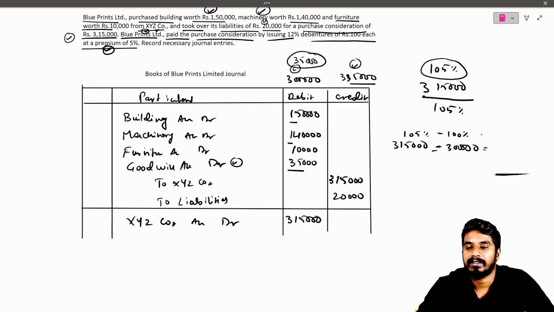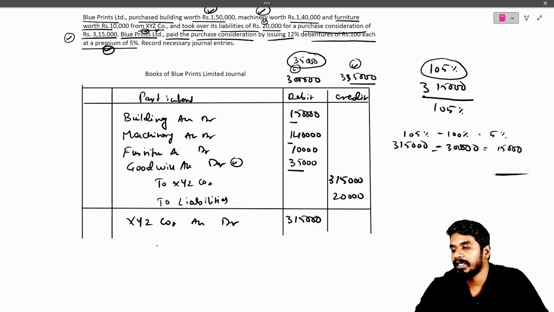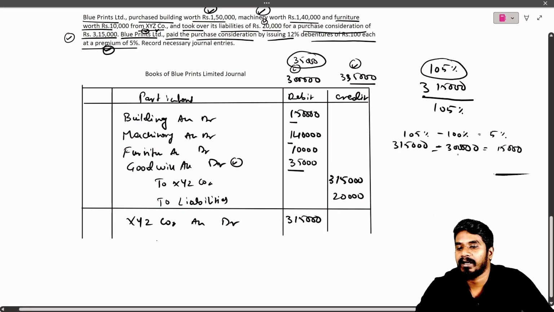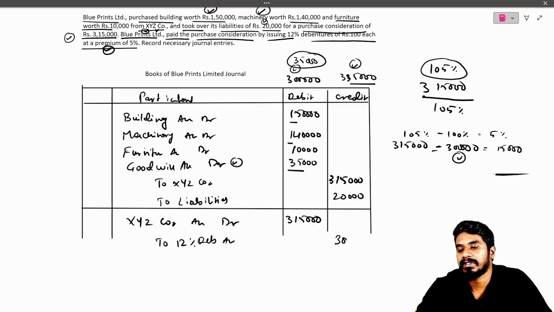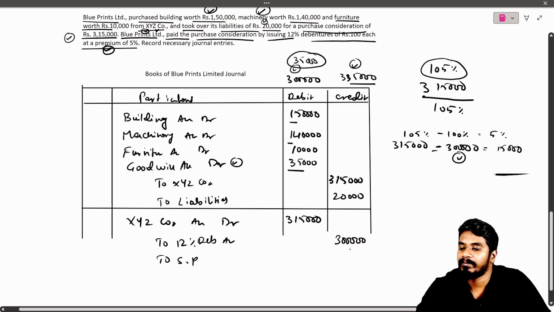So the remaining 5% is 15,000, the security premium. 12% debenture account will get credited for 3 lakhs, and security premium for 15,000.